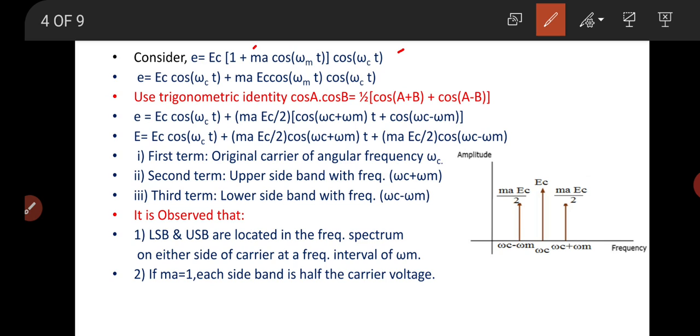After solving this, we will have the equation e = Ec cos ωct + ma Ec cos ωmt cos ωct.